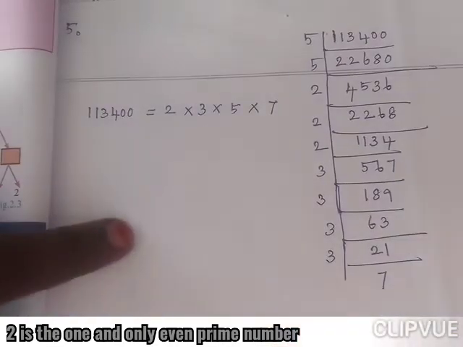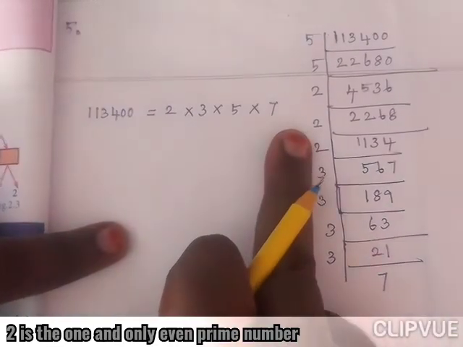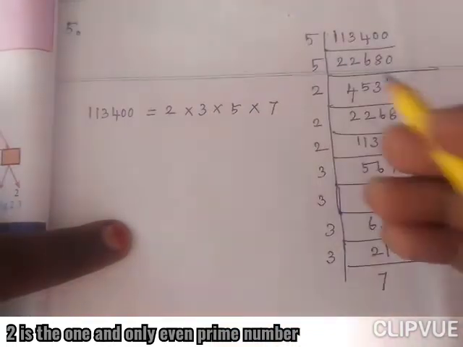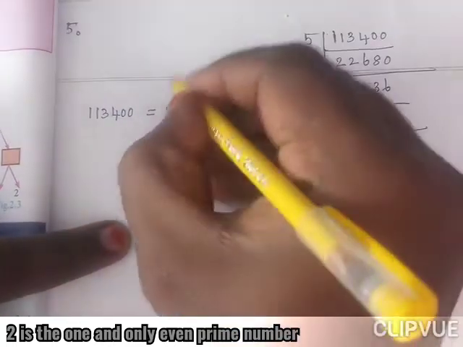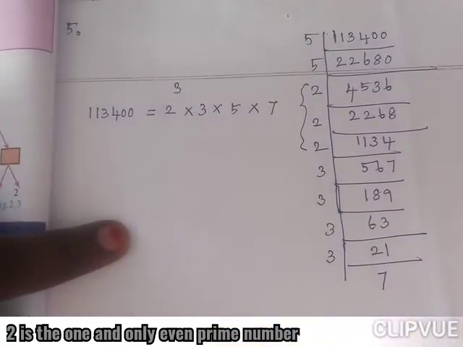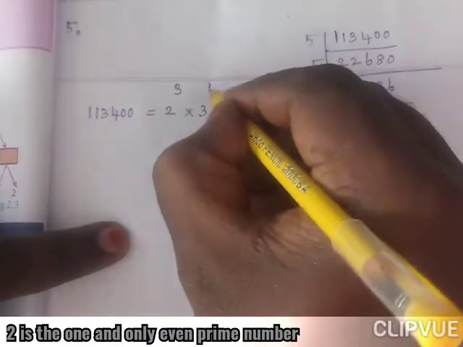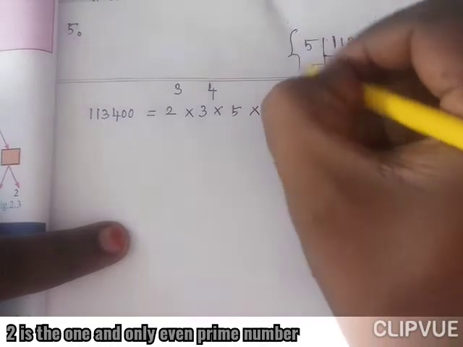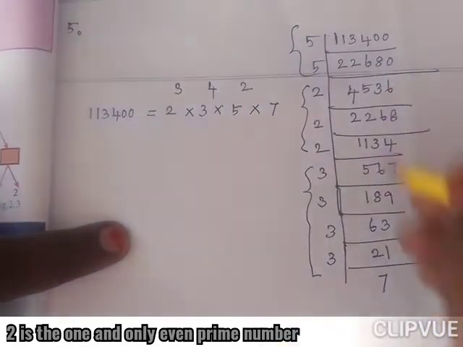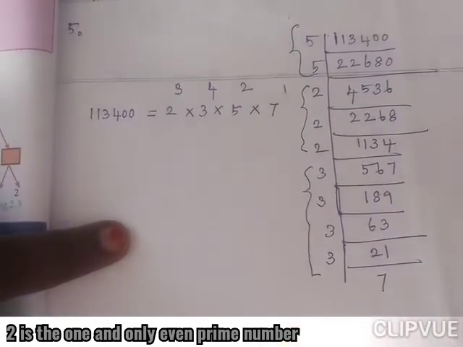We have to write like this. These are the prime factors. But how many times does 2 occur? 3 times, 2 power 3. Next 3, 4 times, 3 power 4. And 5, 2 times. And 7, 1 time.